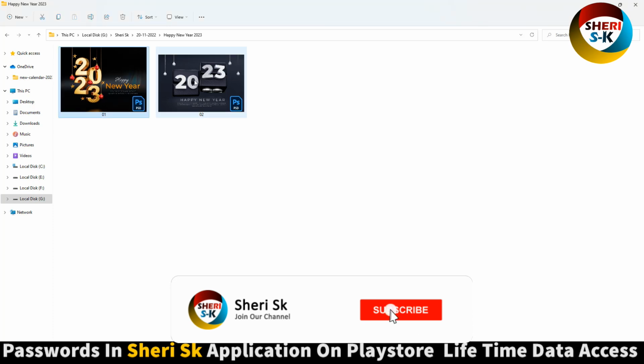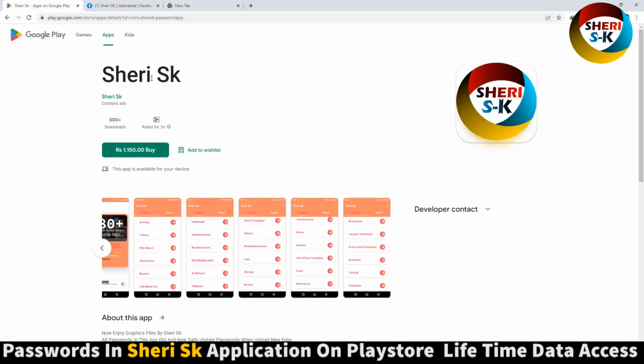Assalamualaikum friends, here is Happy New Year text effects for Photoshop, but these are password protected in this app.